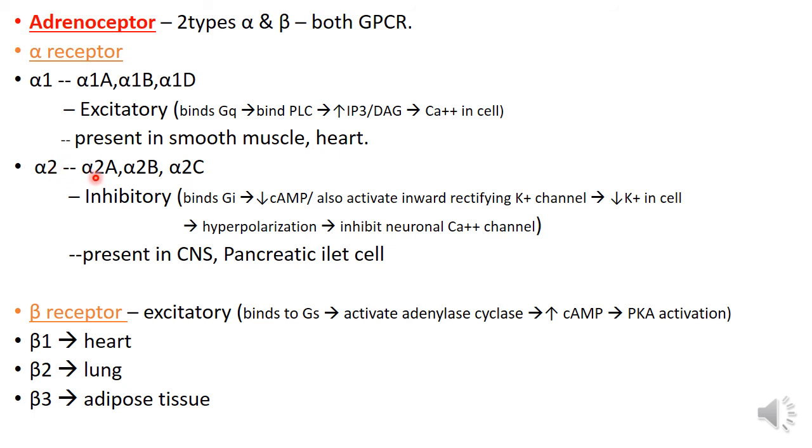Alpha 2 has three types: alpha 2a, alpha 2b, and alpha 2c. These are inhibitory type and bind with the Gi, the G protein coupled receptor inhibitory subunit, and this causes decreased cyclic AMP. Also activates inward rectifying potassium channel, and this causes hyperpolarization and inhibits the neuronal calcium channel. These are present in CNS and pancreatic islet.